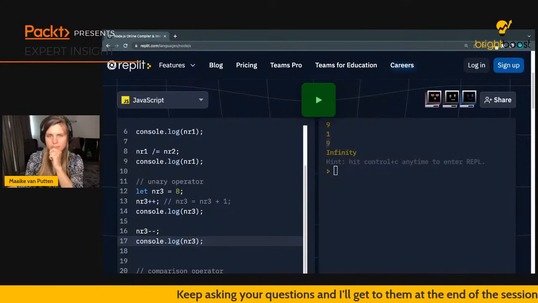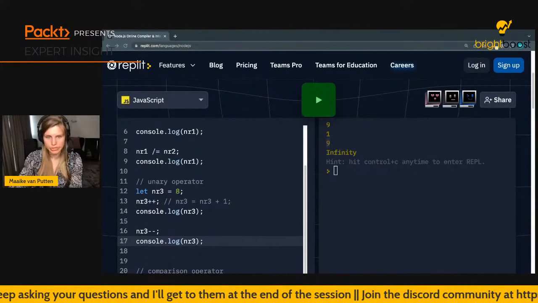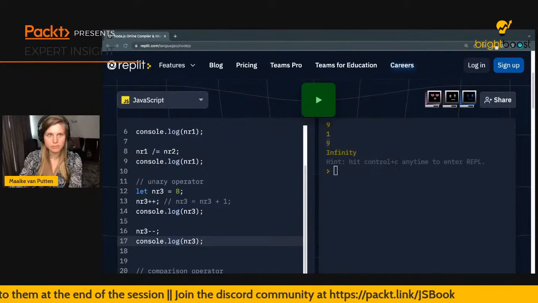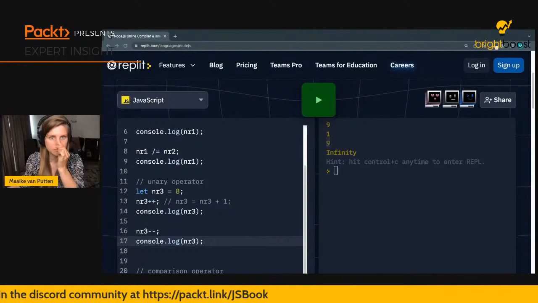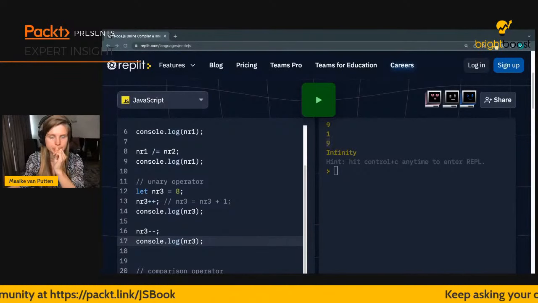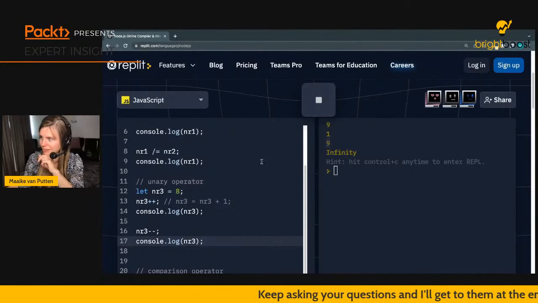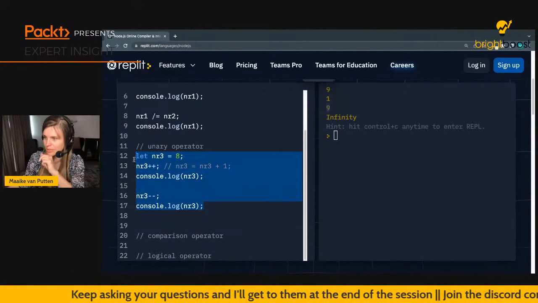Hmm, that's weird. Let me go ahead and try my code snippet in Visual Studio Code. Doesn't seem to be too weird. Let's just try it again. Maybe it's just busy at the server. That's possible, I guess.